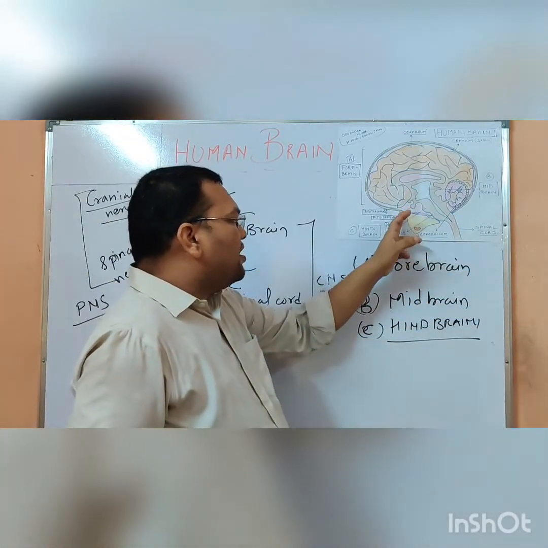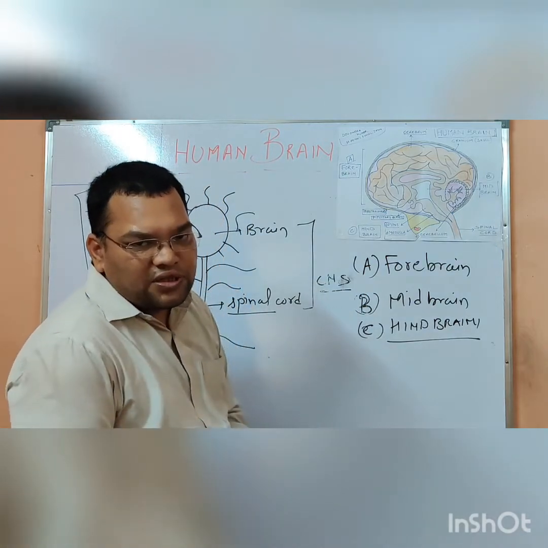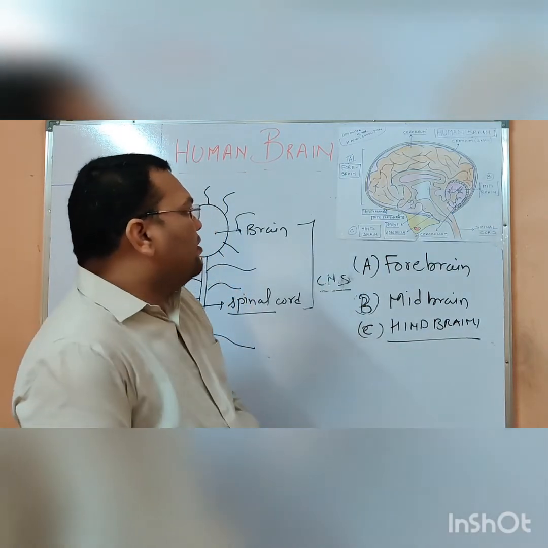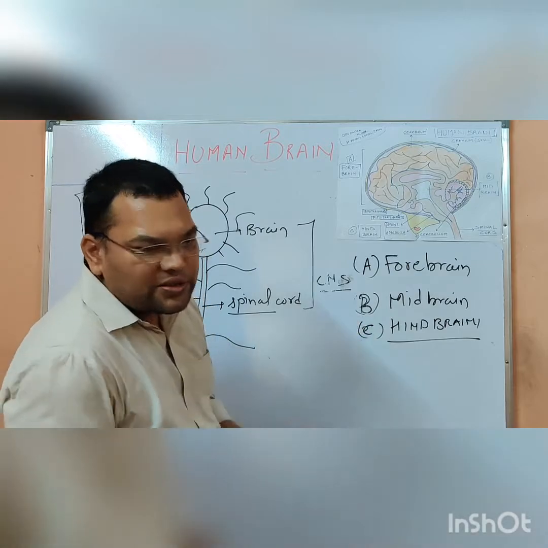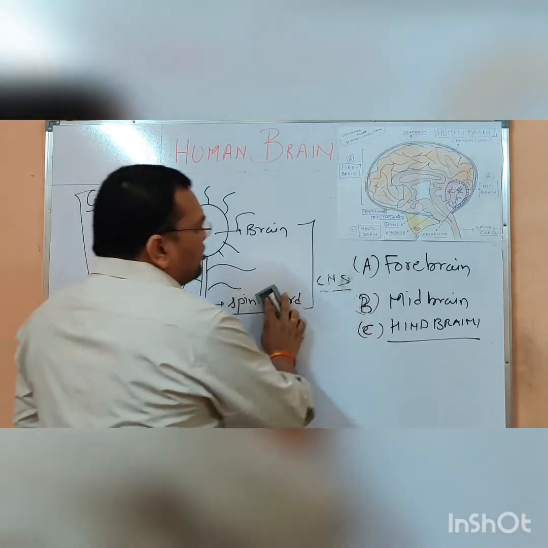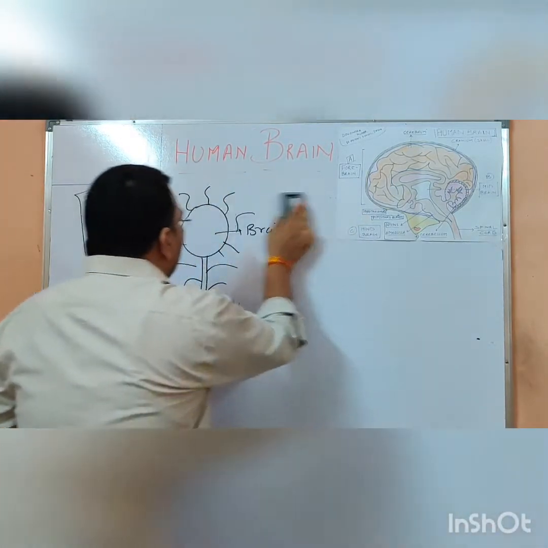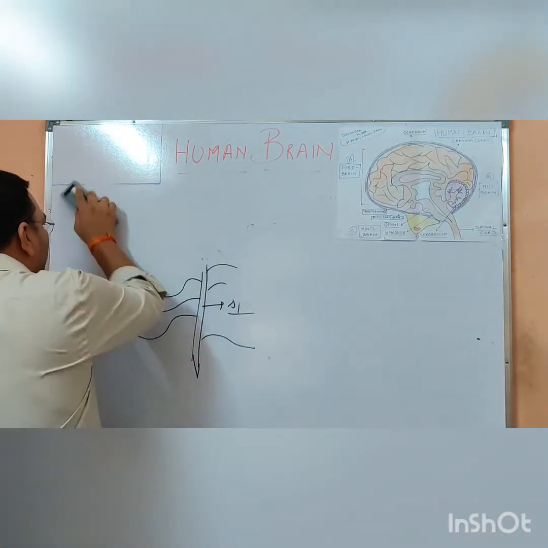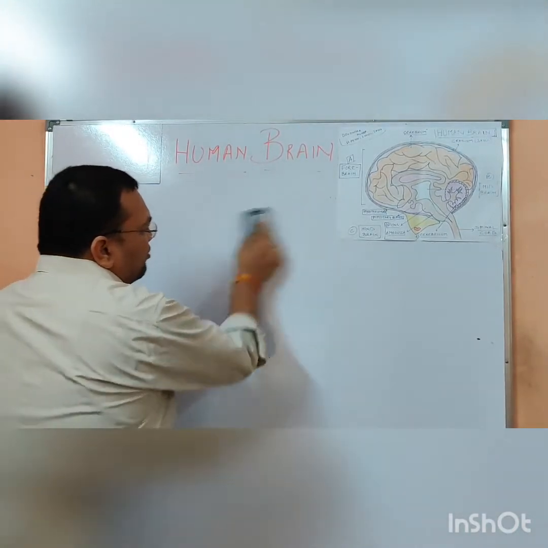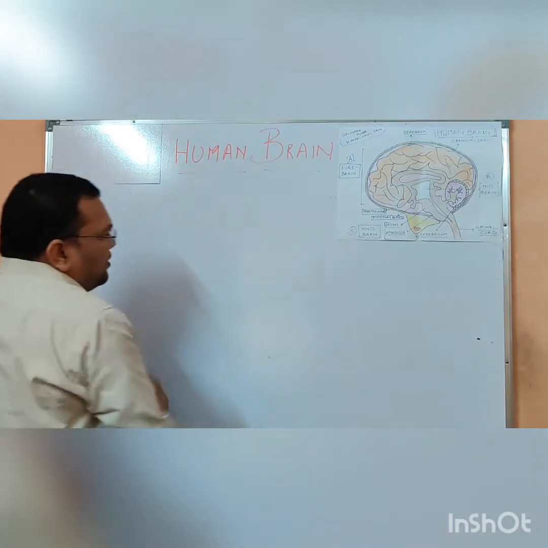The hypothalamus and the pituitary gland have very different functions. They are glands also. So we are going to study one by one the function of the forebrain, then the function of the midbrain and the function of the hindbrain and their parts.